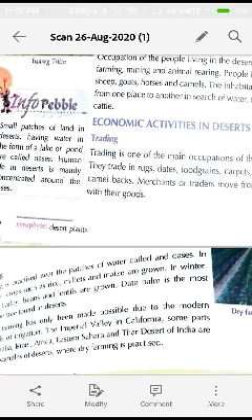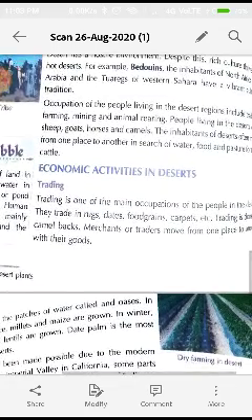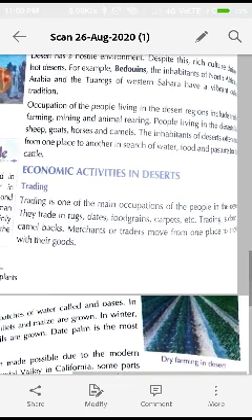Occupations of the people living in desert regions include trade, farming, mining, and animal rearing. That means they do different kinds of work. People living in the deserts rear sheep, goats, horses, and camels so that they can do different kinds of work with the help of the animals.